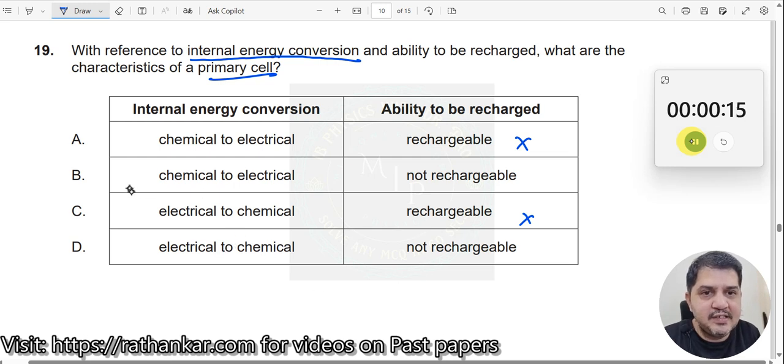Now let us look at this here. Chemical to electrical. There are two electrodes inside it. There is some electrolyte inside it, and chemical energy gets converted into electrical energy. Therefore, it is nothing but the answer B. See, this one is incorrect. You are not going to use electrical to chemical over here.